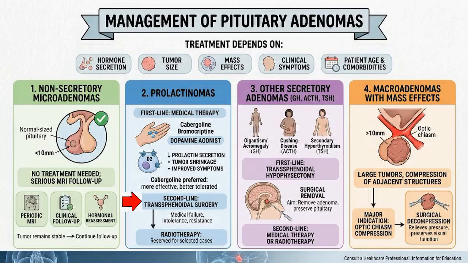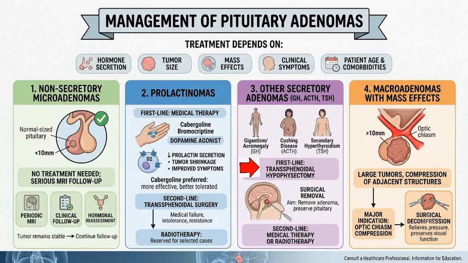Second-line treatment. If medical therapy fails, is not tolerated, or the tumor is resistant, transsphenoidal surgery may be considered. Radiotherapy is reserved for selected cases that are not adequately controlled after surgery. 3. Other secretory adenoma. This group includes growth hormone secreting adenoma, ACTH secreting adenoma, TSH secreting adenoma. First-line treatment. The standard treatment is transsphenoidal hypophysectomy.